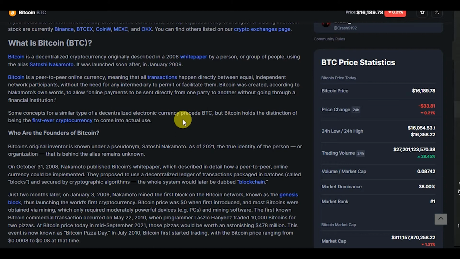Bitcoin was created according to Nakamoto's word to allow online payment to be sent directly from one party to another without going through a financial institution. So concepts for a similar type of decentralized electronic currency preceded BTC, but Bitcoin holds the distinction of being the first ever cryptocurrency to come into actual use.